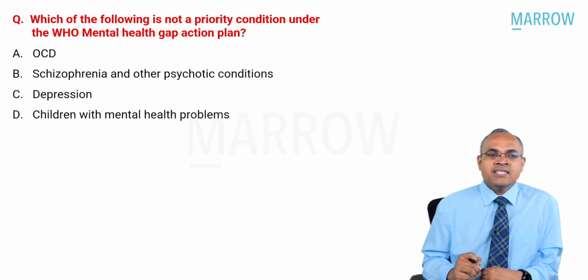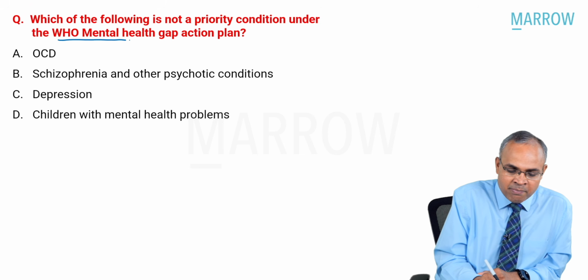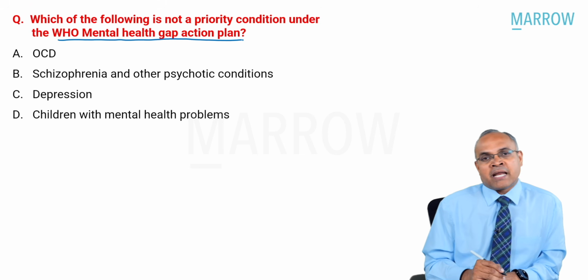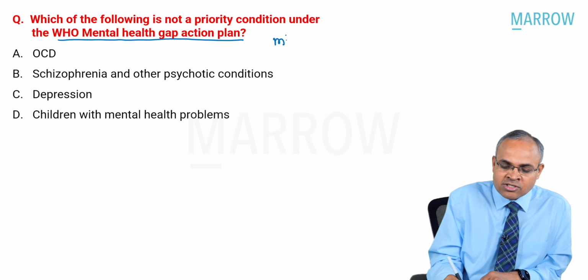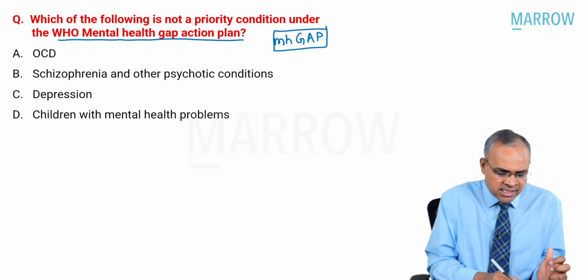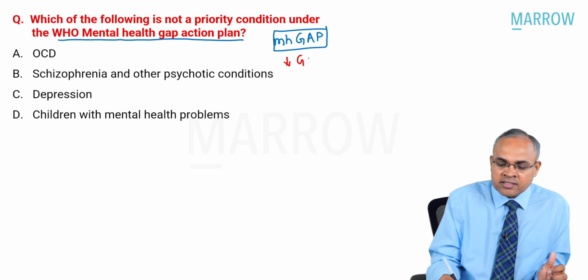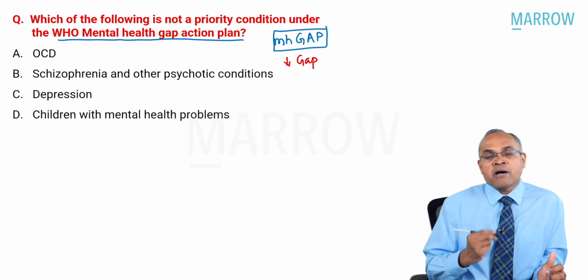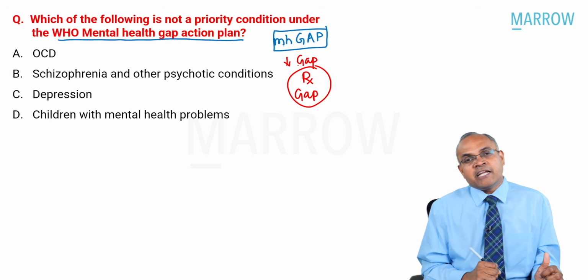Moving to the next question, an interesting one. We've discussed this in a video, so you could have answered it easily. WHO Mental Health Gap Action Plan. What is this WHO Mental Health Gap Action Plan? It is also called mhGAP. This is a project which is trying to reduce the gap. What gap are we trying to reduce? We are trying to reduce something called the treatment gap. What do you mean by treatment gap?